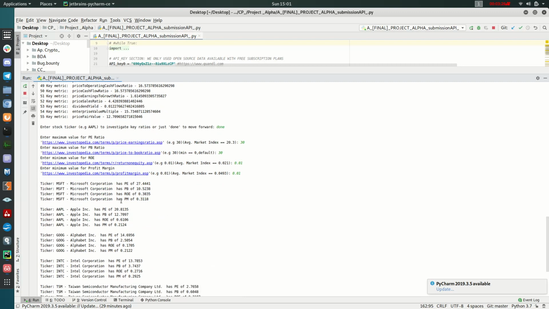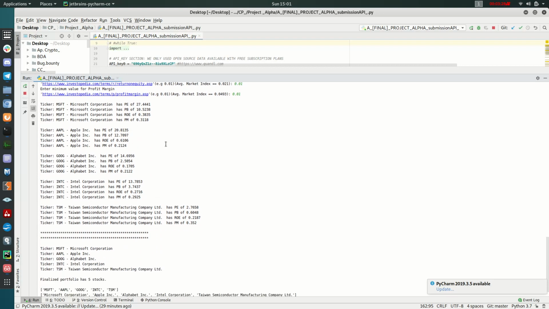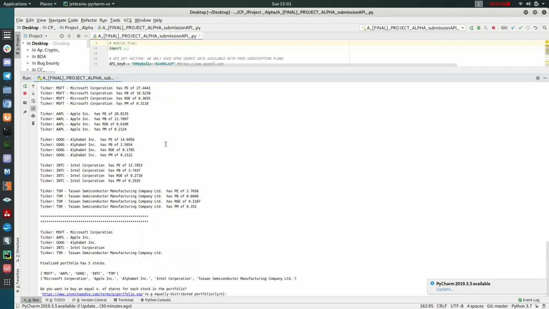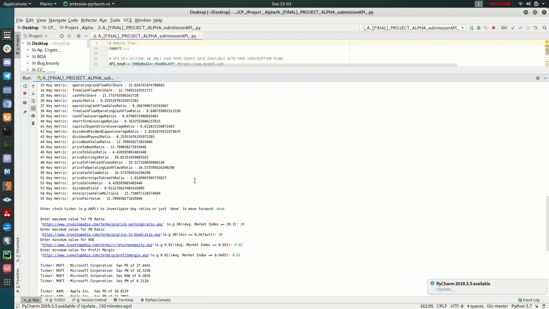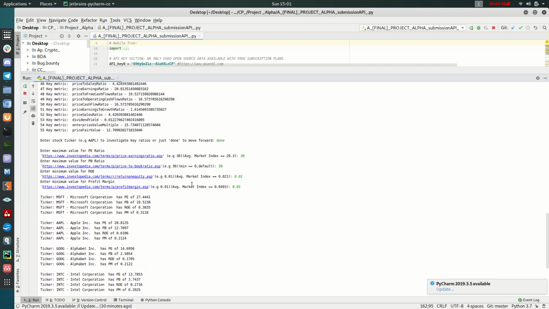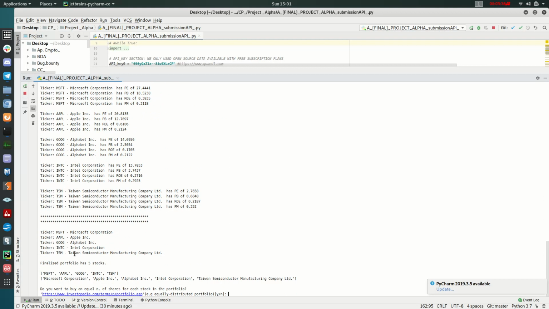So we got different stocks and different ratios for each stock, as you can see, and the finalized portfolio that we have selected by giving these metrics is this one: Microsoft, Apple, Google, Alphabet, Intel, and Taiwan Semiconductor.